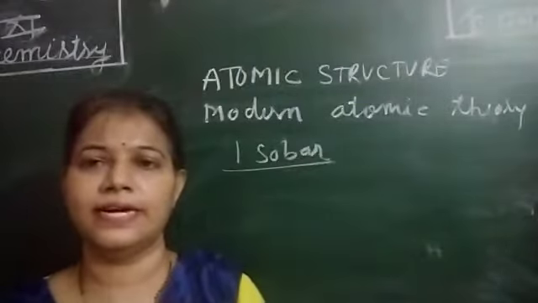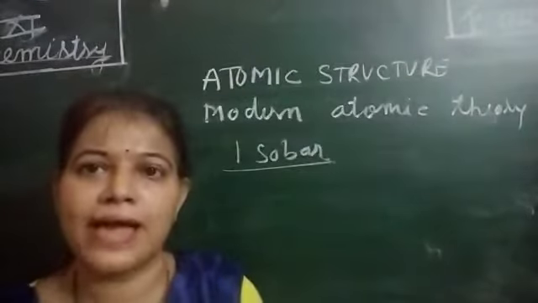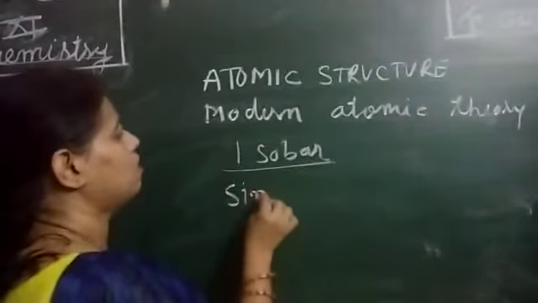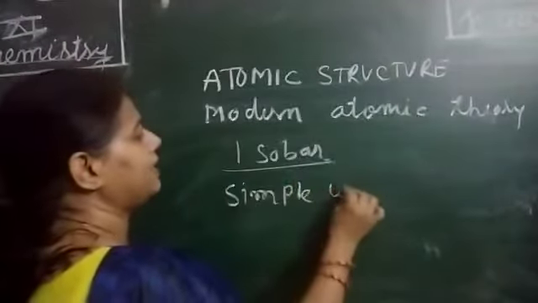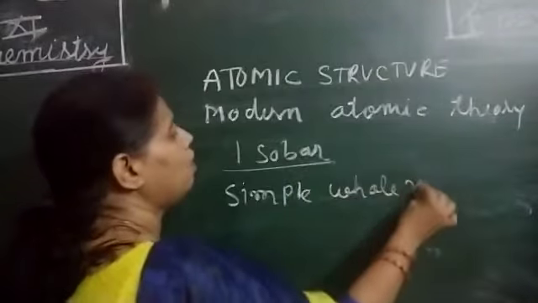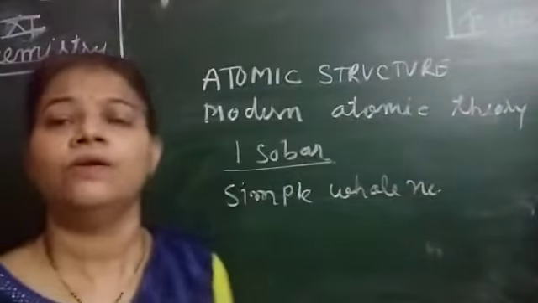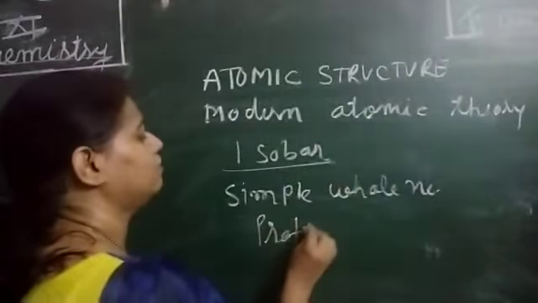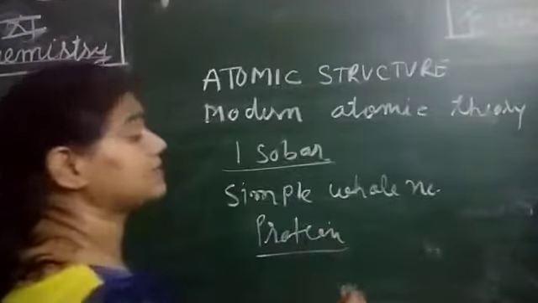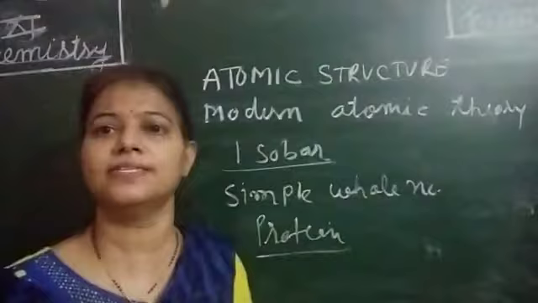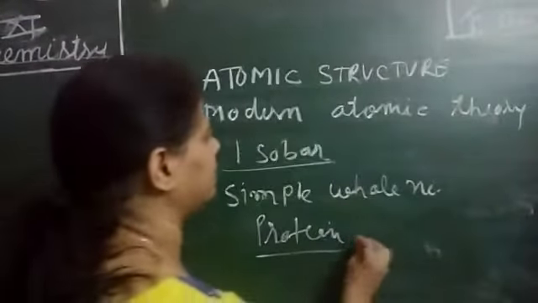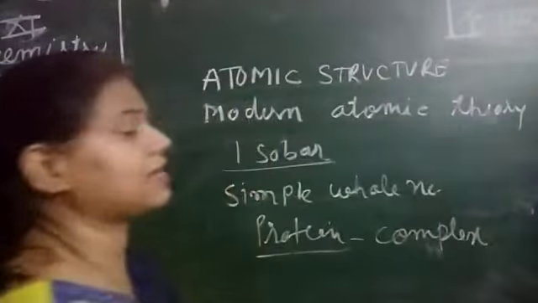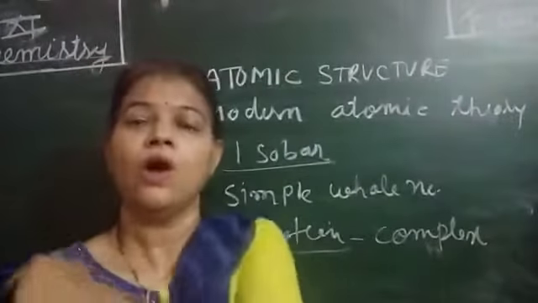Then Dalton said the atoms always combine in a simple whole number ratio. But we have the example of proteins. Proteins are polymers, complex compounds.